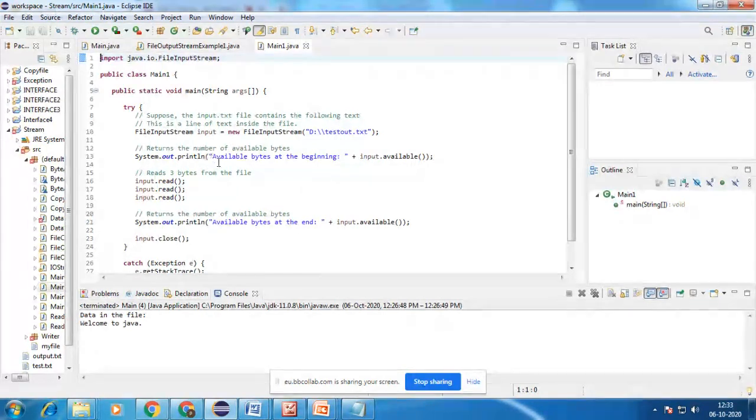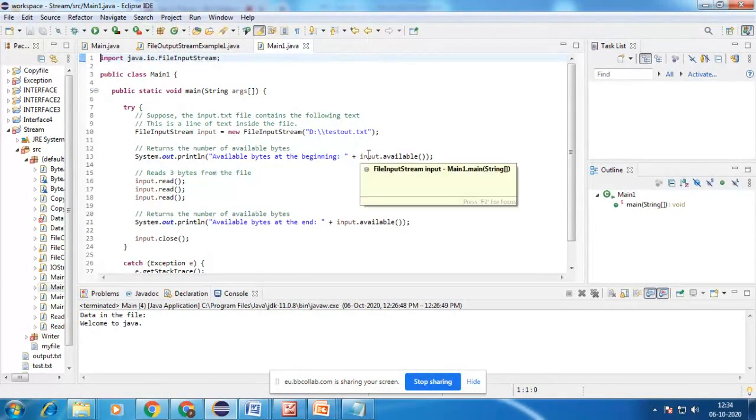So we test int available: previously how many bytes were there in testout.txt in that destination, and after reading the data, how many bytes remain to read.